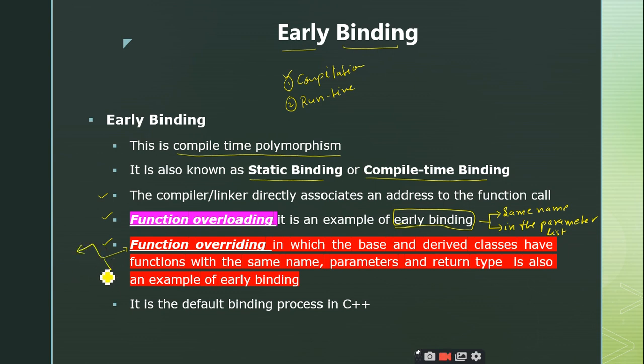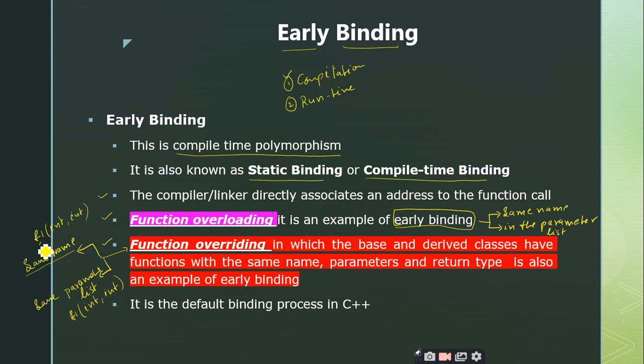The signature remains the same. So we have the same function name, the same return type, and the same parameter list also, right? So in the base class we have a function called f1 with two parameters, let us say int comma int, and in the derived class also we have the same function name f1 with two parameters int comma int. So this type of concept is called function overriding, right?